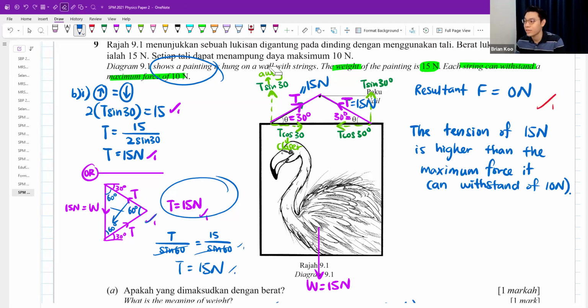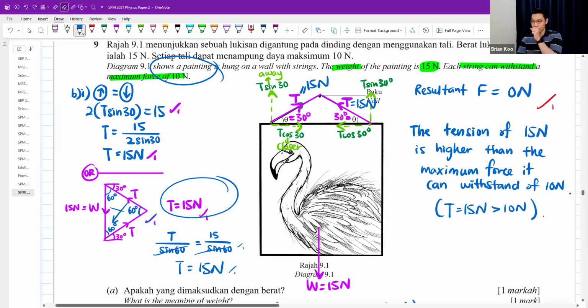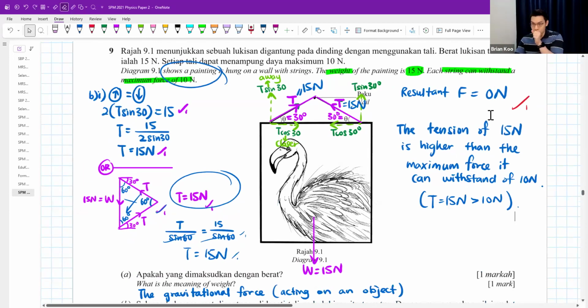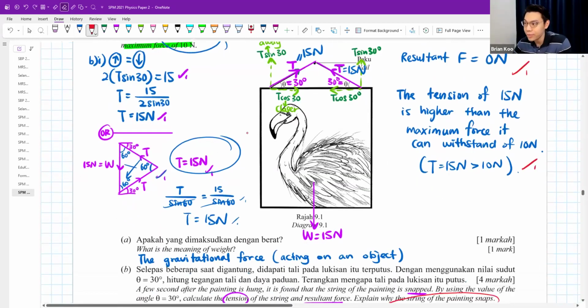Okay. Basically you say lah, in short, the T that is 15 Newton is bigger than 10. That's why it will break. Just say something like that. 15 higher than the 10, then okay. This is your explanation. That's why it will break.